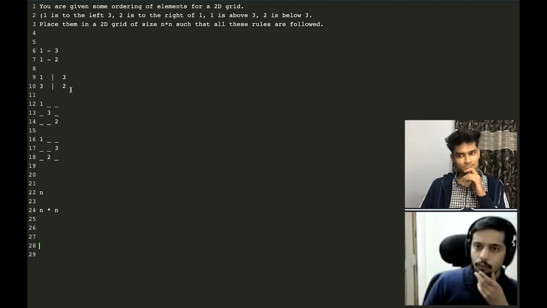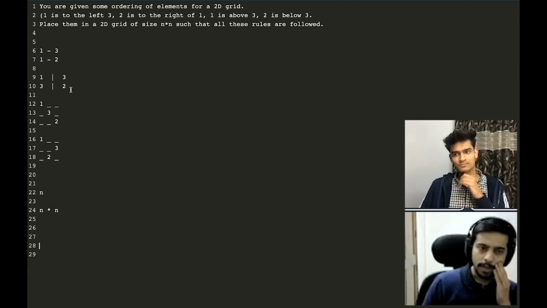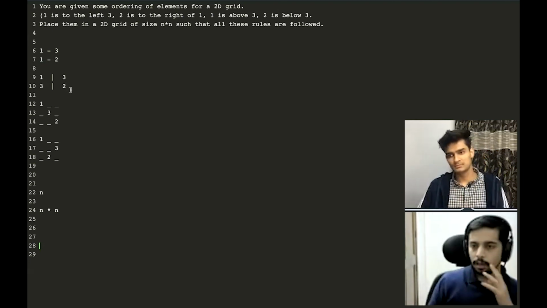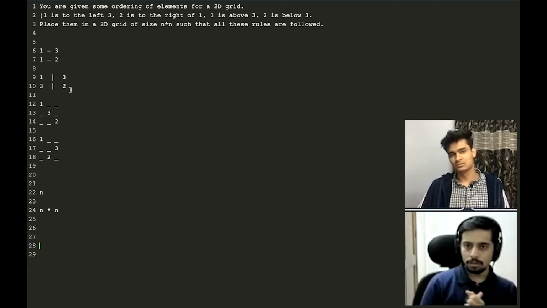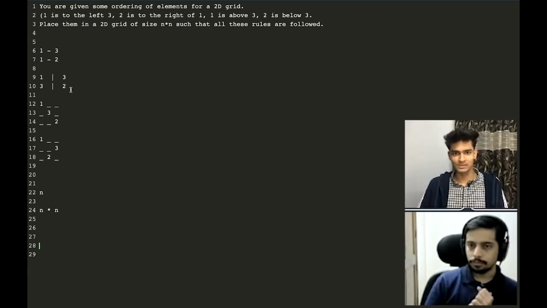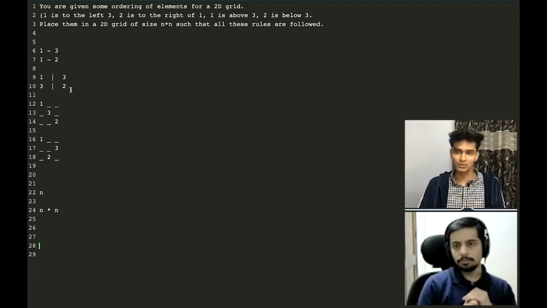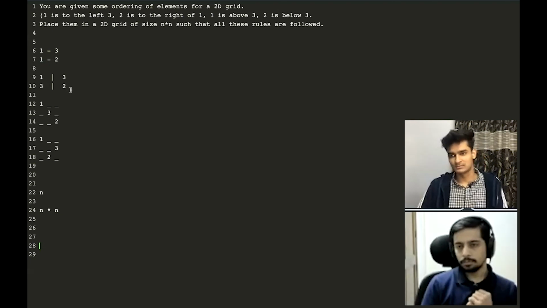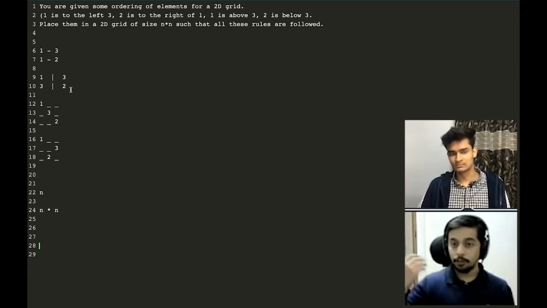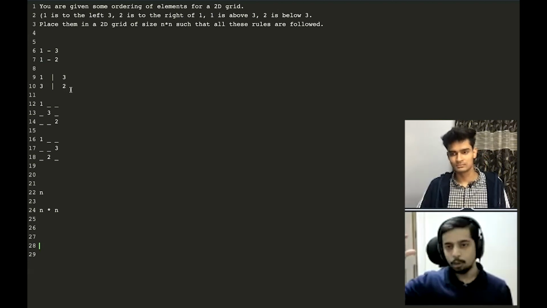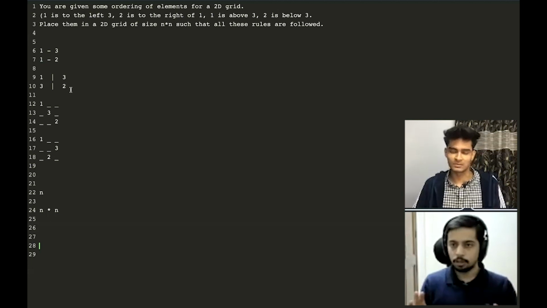So I have one doubt here. Can I have contradictory rules? No, let's just assume that there is a given solution for that and there are no contradictory rules. So it would not be that from the rules I infer that 1 is to the left of 8 and 8 is also to the left of 1. This would not occur. That's not possible.